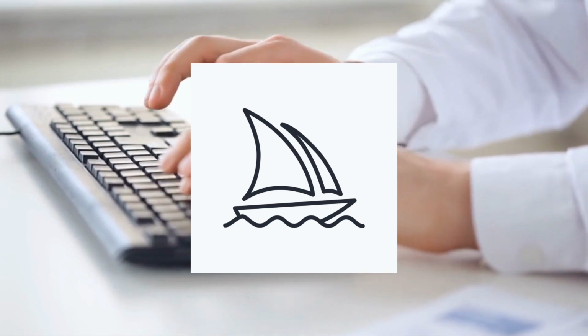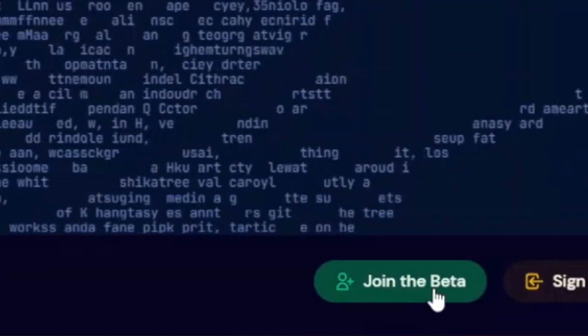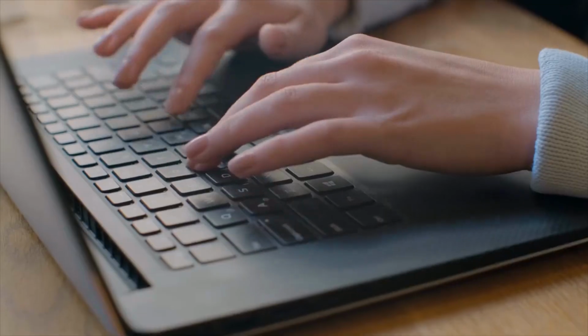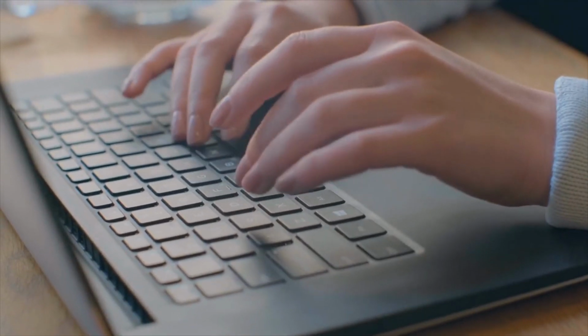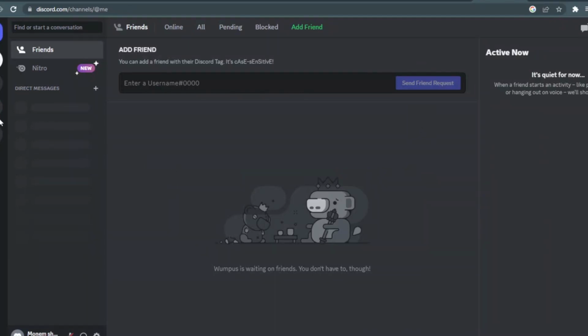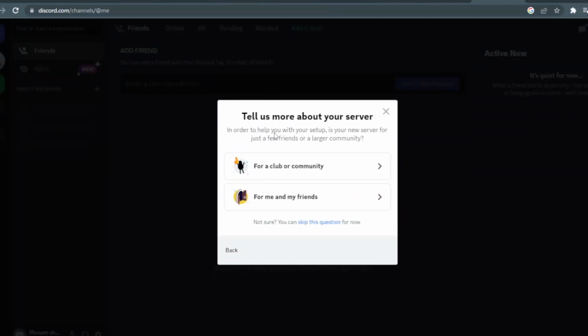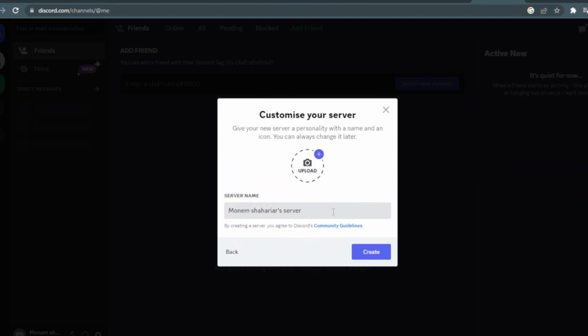Joining Mid-Journey AI is easy. Just click Join the Beta on their website and join their Discord server to generate images. You'll need to upgrade to a paid plan if you want commercial rights to your images. To make things super easy on yourself, we'd recommend creating your own server. Now, to do this, you'll just click on this plus button and hit Create My Own. Then choose For Me and My Friends and just give it a name.